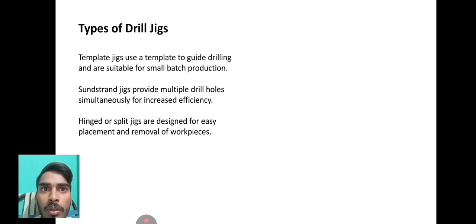Types of drilling jigs. Template jigs use a template to guide drilling and are suitable for small batch production. Sub-stand jigs provide multiple drilled holes simultaneously for increased efficiency. Hanging or split jigs are designed for easy placement and removal of workpieces.